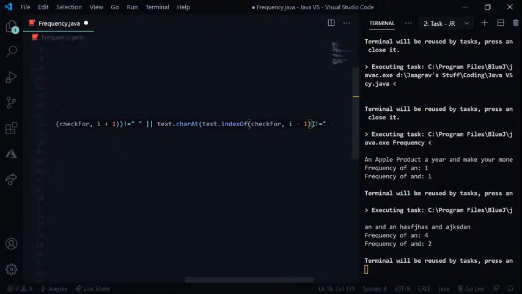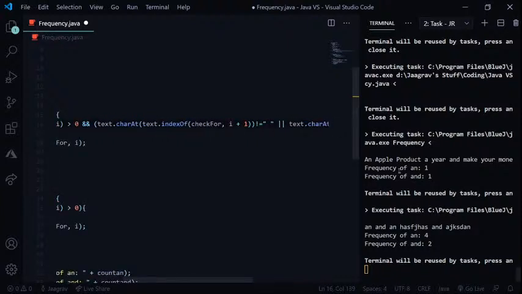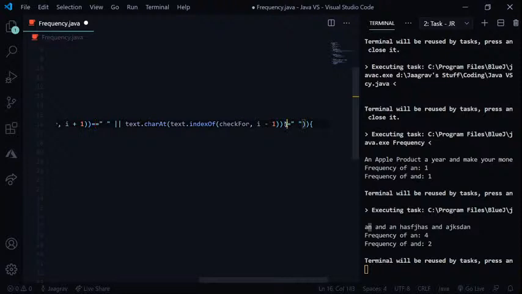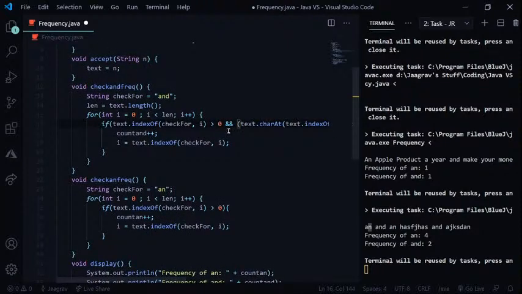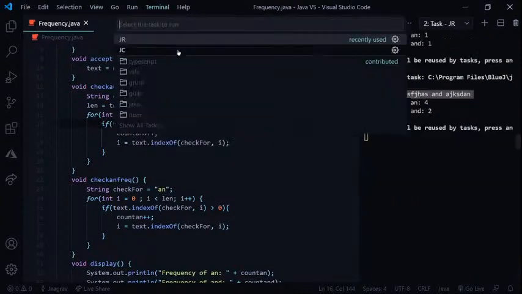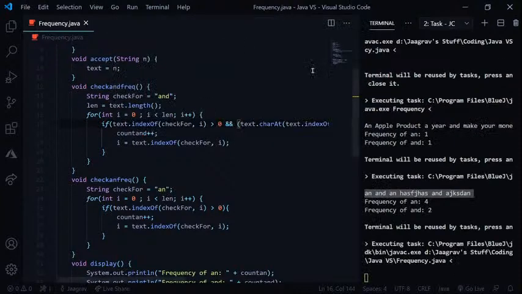Okay, so firstly we are going to check if there is something towards the left. For example, this is an and, is there a space beside it? We need to check if there is a space beside it, so we need to put not equals to. So now with this we can check if an and is a single word or not. So let's run the task, let's compile this.